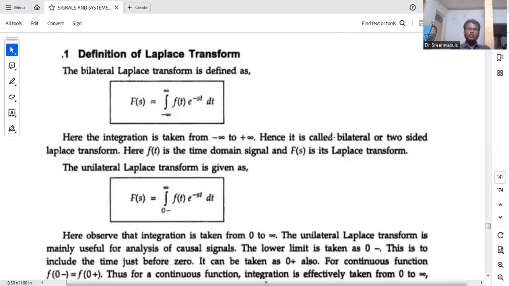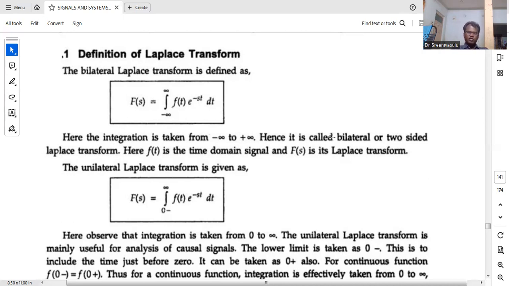In the Laplace transform formula, we are introducing a new term, s. Here s is equal to sigma plus j omega, where sigma is the real part of s and omega is the imaginary part of s.